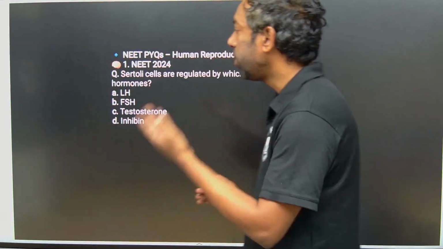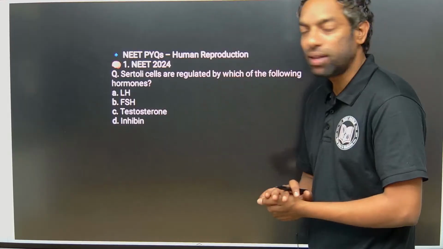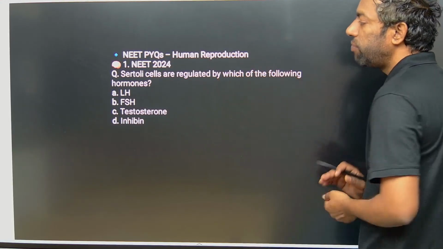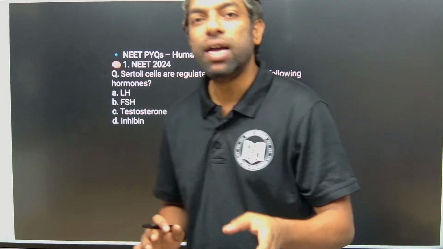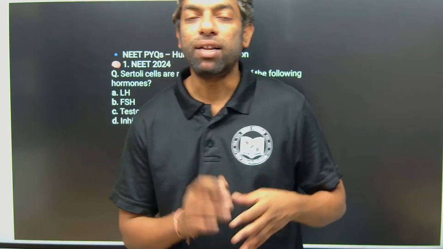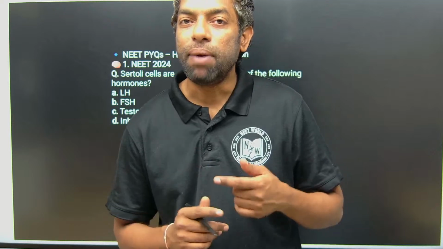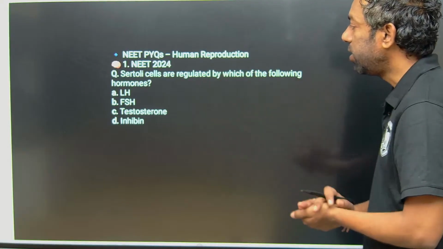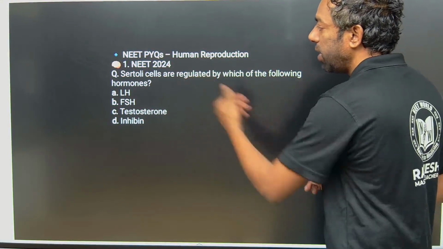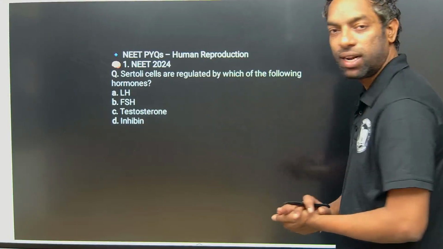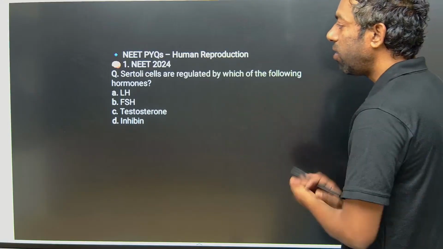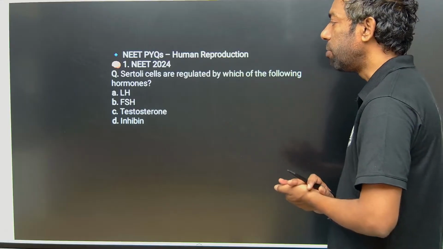Today we are going to discuss MCQs on a relevant topic. The question is: Sertoli cells are regulated by which one of the following hormones? If you come to the reproductive system, they can mainly ask about hormones and what important role they play. The hormones regulating Sertoli cells are LH (luteinizing hormone), FSH (follicle stimulating hormone), testosterone and inhibin. These are the hormones involved in the human reproductive system.